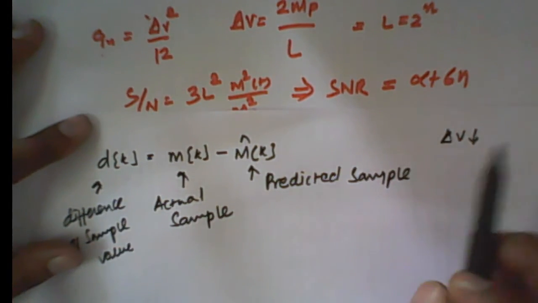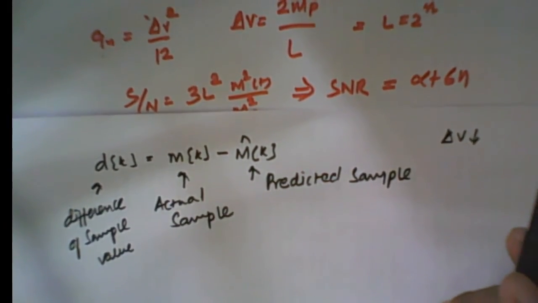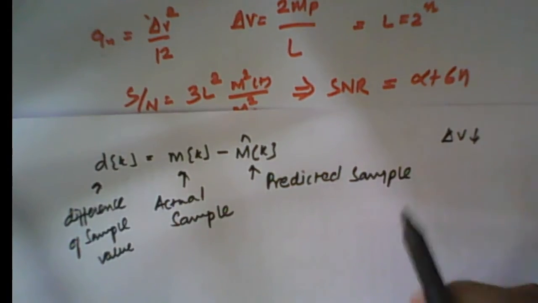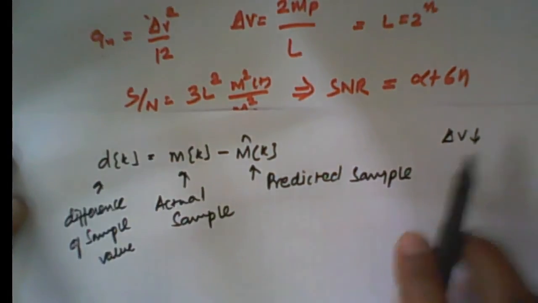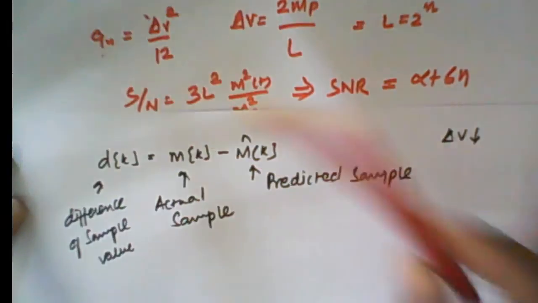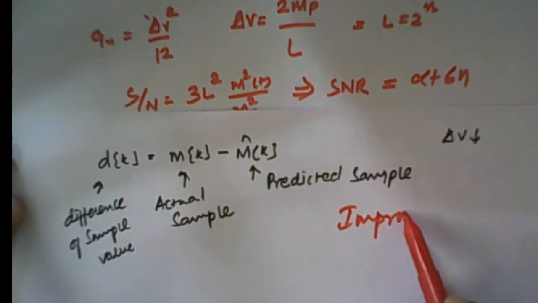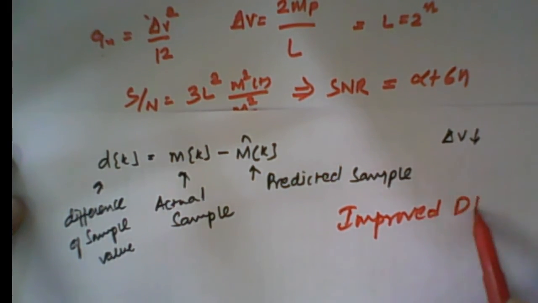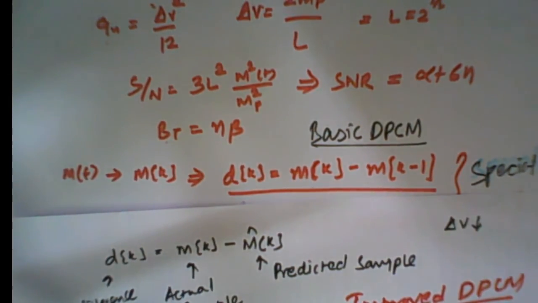Since delta V will be less, delta V square by 12 will be small and the signal to noise ratio will increase. So this is the improved DPCM. This technique is called improved DPCM, and it will have more signal to noise ratio compared to the earlier basic DPCM, where we are transmitting m[k] minus m[k minus 1].